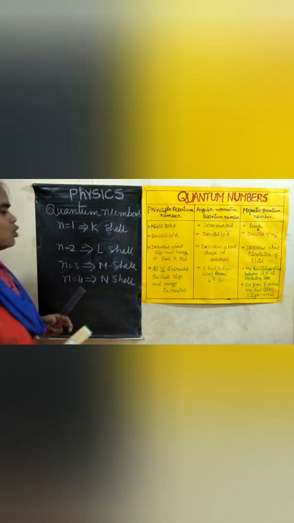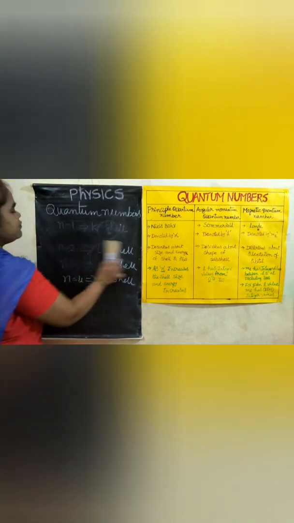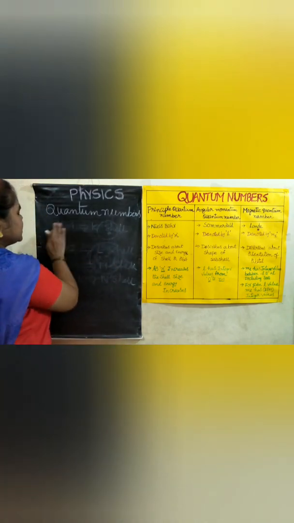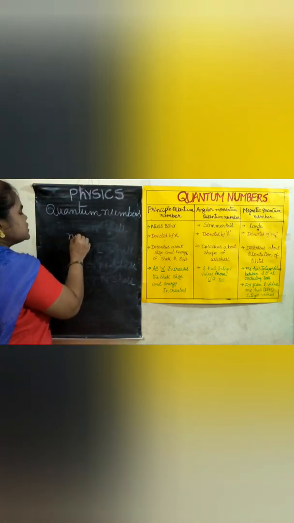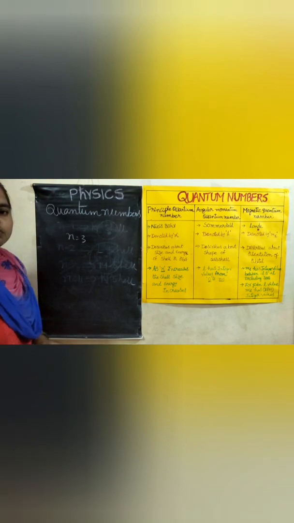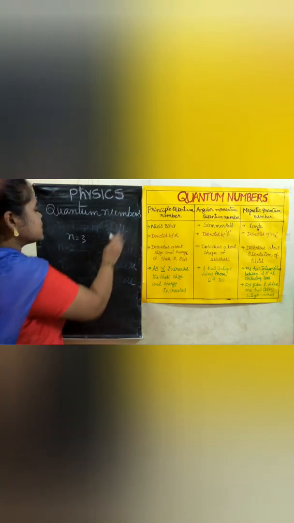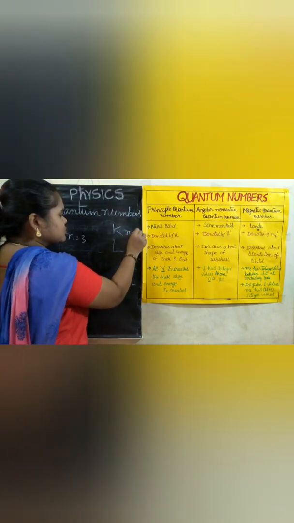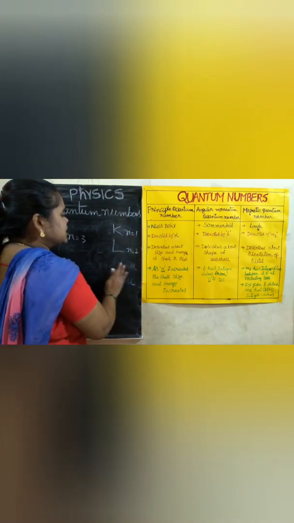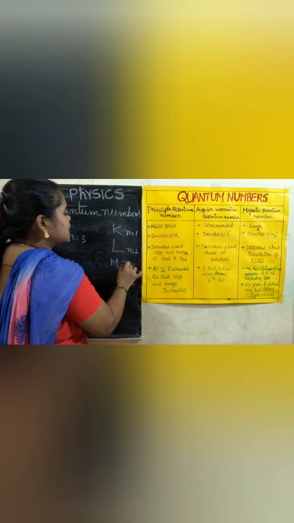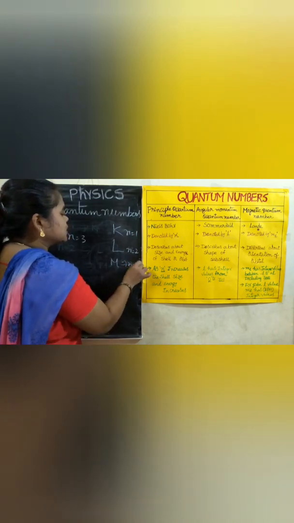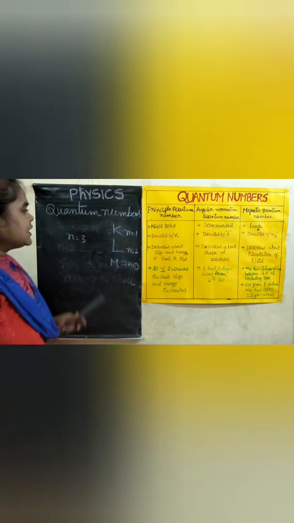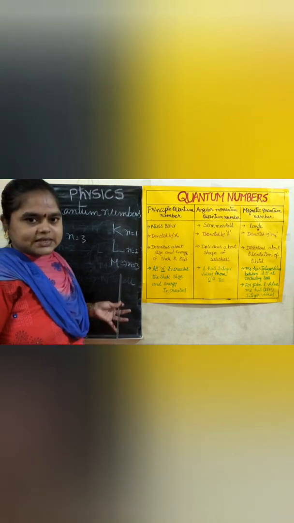Otherwise they may ask the name of the shell if n is equal to 3. What is the name of the shell according to Bohr? First orbit is K, second orbit is L shell, third orbit is M. Like that also they may ask in the exam.